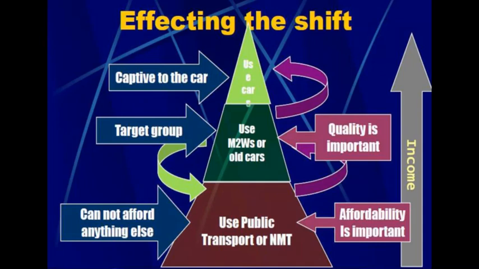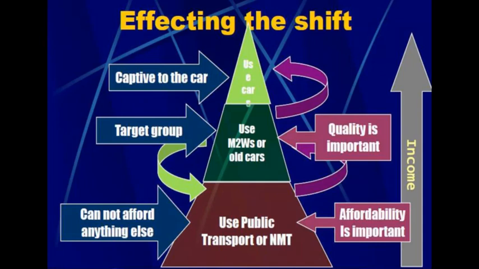So in order to effect the shift from private transport to public transport, we can target the middle section of this pyramid, that is the people who are using the motorized two wheelers or old cars. So that is the target group, because the top part of the pyramid, the people who are using the privately owned cars, they are captive to the car, or they cannot think of any other mode than the car, because they are comfortable with that only and they don't want to leave that comfort.